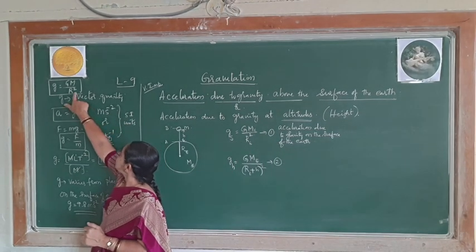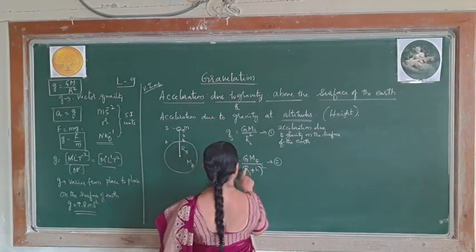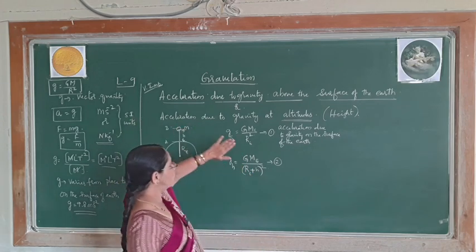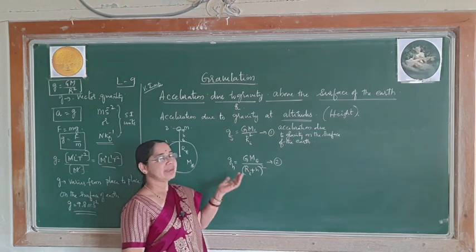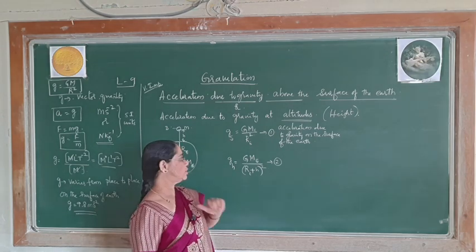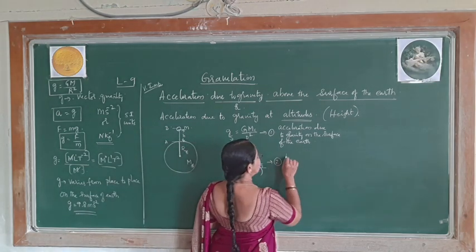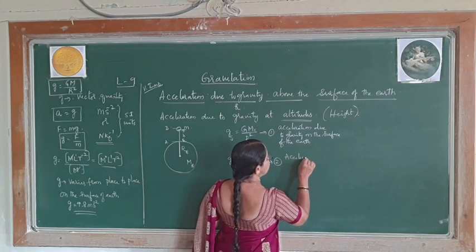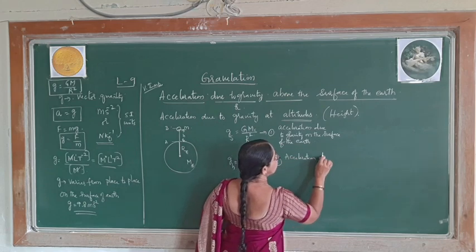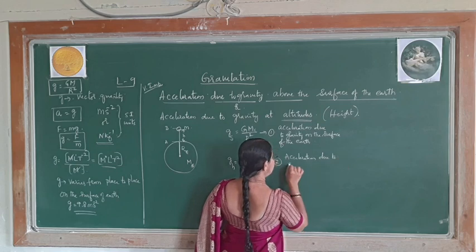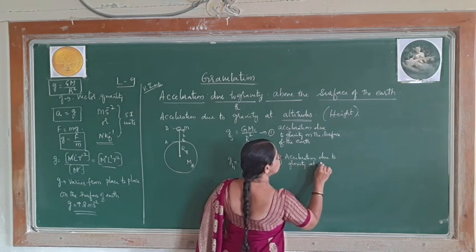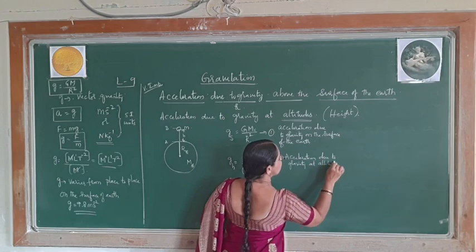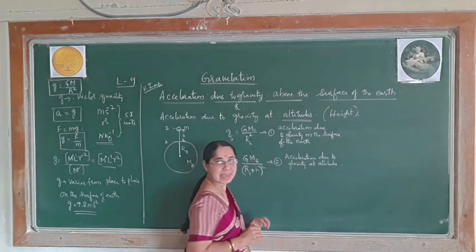Now with the help of this, I have written these two equations. You need not write all those things, directly you can start from here. So this is acceleration due to gravity at altitudes. This is what you have to remember, at altitudes.